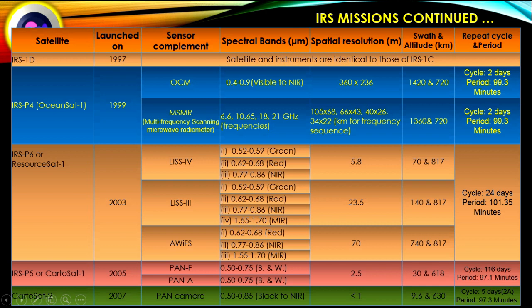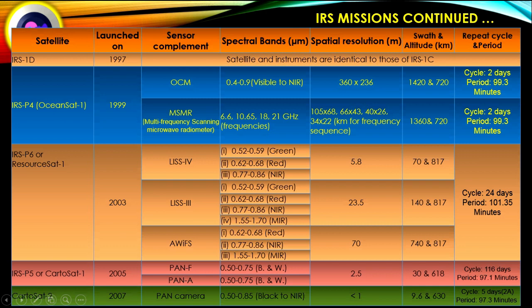And spatial resolution for these frequencies is 105 into 68, 66 into 43, 40 into 26, 34 into 22 kilometer in frequency sequence.